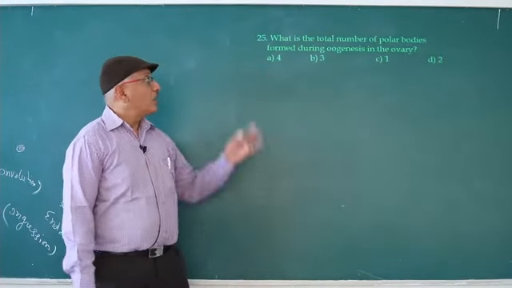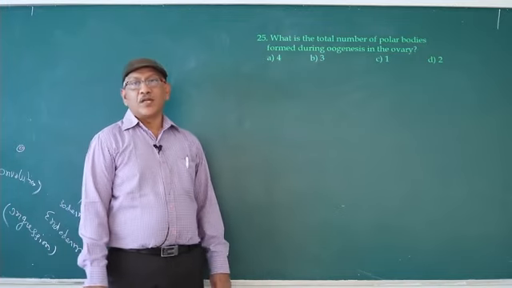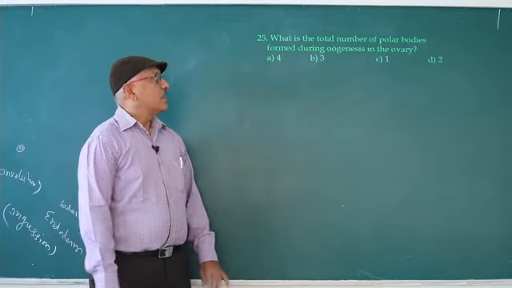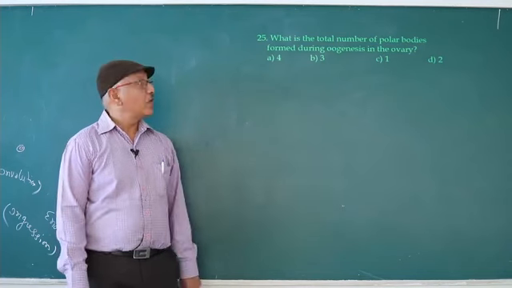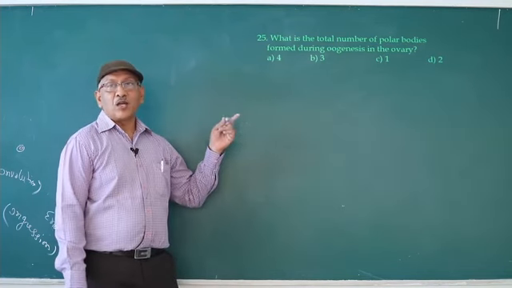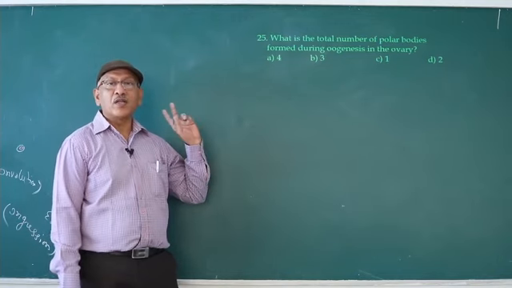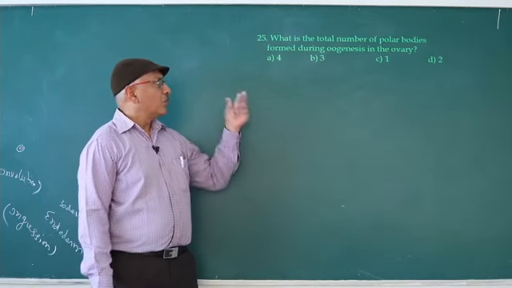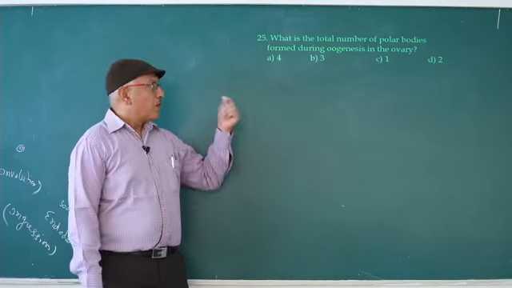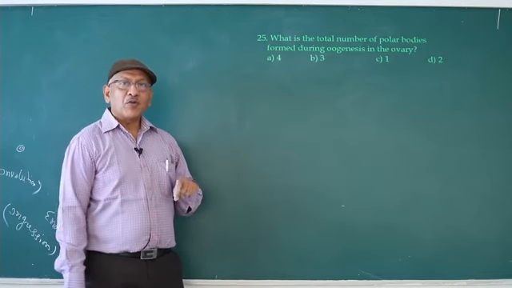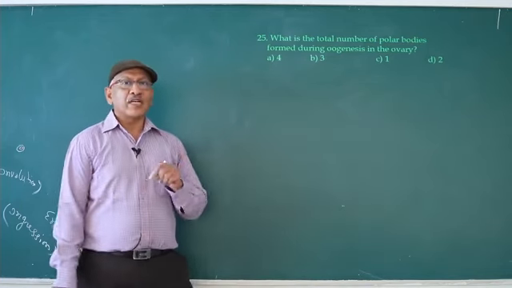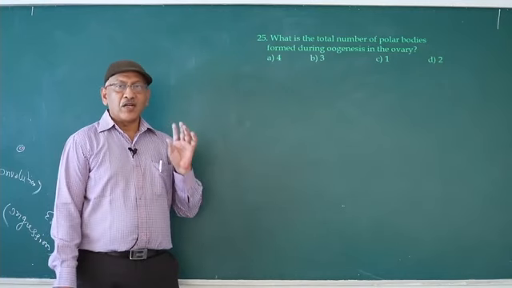What is the total number of polar bodies formed during oogenesis in the ovary? 3 polar bodies are formed. First polar body undergoes division, meiosis 1. At that time 2 polar bodies are formed. Due to second meiosis, second polar body and ovum are formed. So second polar body never undergoes division.